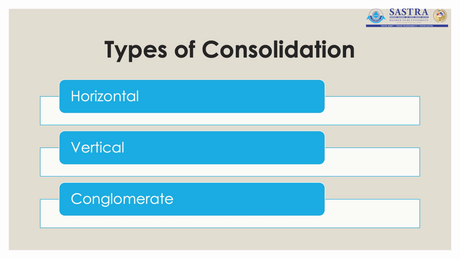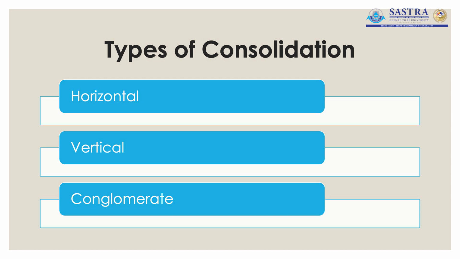In the case of vertical consolidation, here what happens? The companies who are in different stages of the production process or the supply chain get consolidated, maybe in terms of merger, acquisition or amalgamation. For instance, we can take the example of Dish TV and Zee Entertainment Limited.